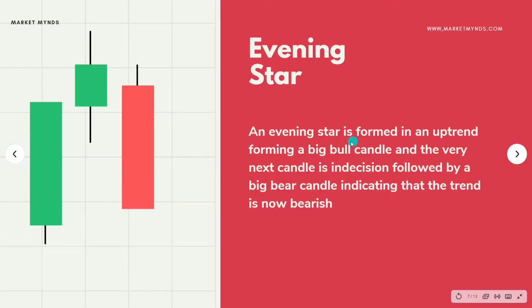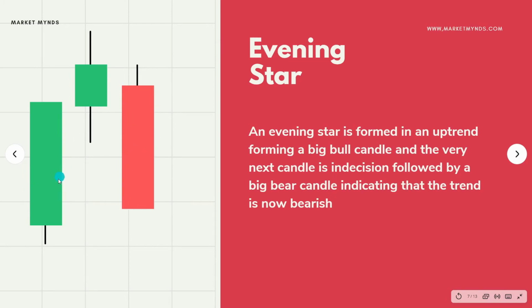Now let's look at evening star. The same pattern, but it is vice versa. This pattern follows an uptrend. Now the market is in an uptrend. 1, 2, 3, any sessions of uptrend, then a big green candle followed by an indecision candle. Again, guys, I'm telling you, this mid candle can either be red, green, any color, doesn't matter, guys. What matters is what is forming after this.